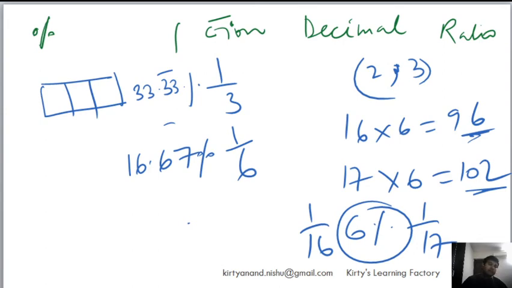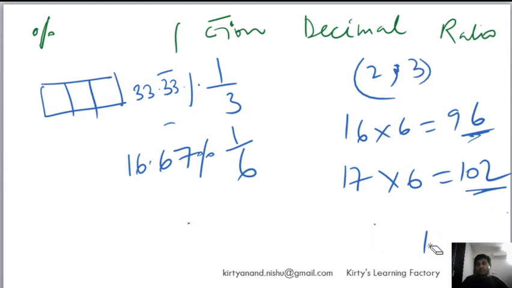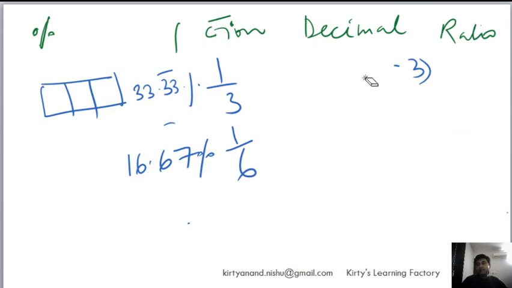So you will have to do these rough estimates in your head. Similarly, when we go till 1 by 20, when it is 1 by 16, 1 by 17, obviously the percentage will continue to shrink because the denominator is increasing. The moment we hit 1 by 20, we hit 5%, right? So that is the way we will learn the numbers, the fractions and the percentages.